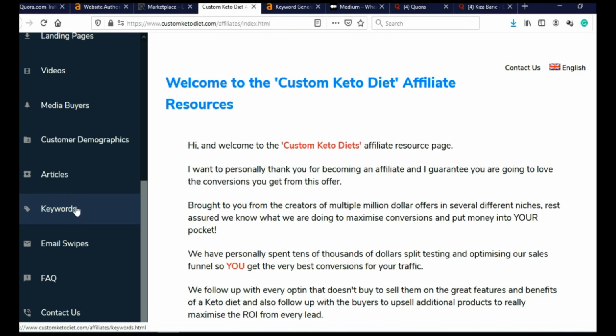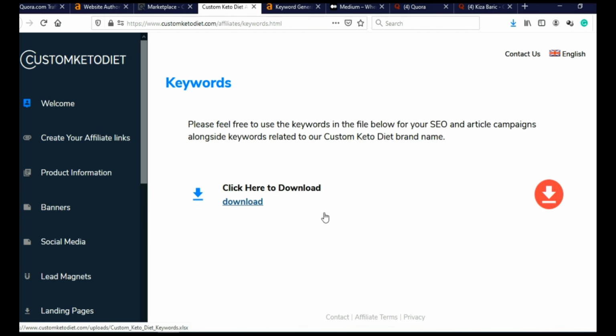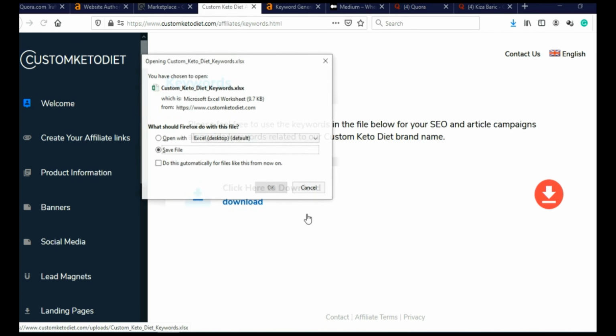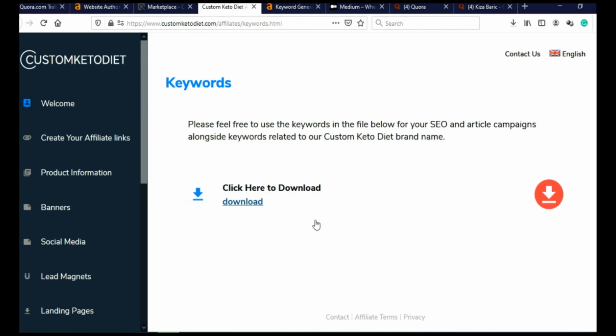Okay, here are the keywords, click here, and many of these products will give you a list of keywords related to that product, related to that niche. Now you can create this list by yourself, but these guys made a list for us to make it easier, so we don't have to do that. So let me just click here on download and click OK.